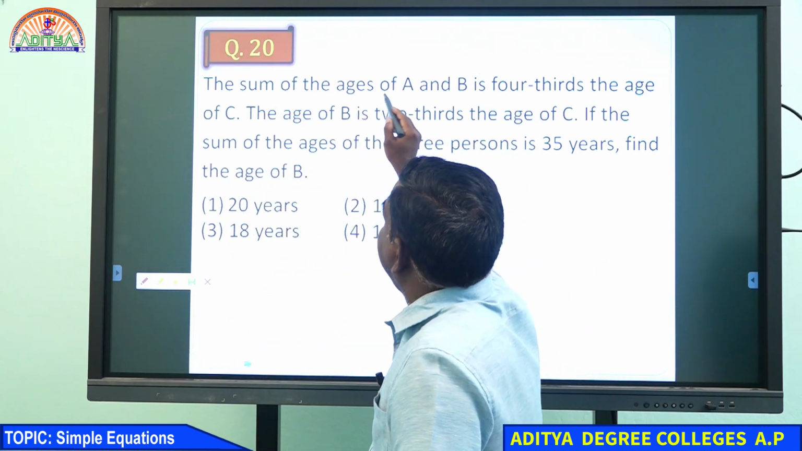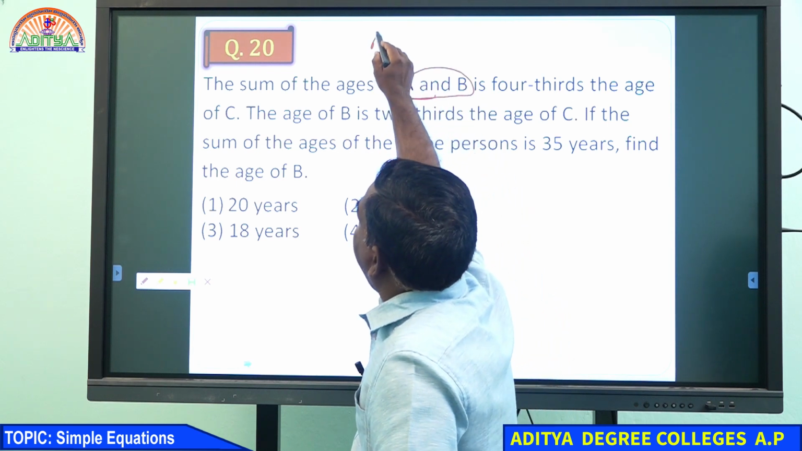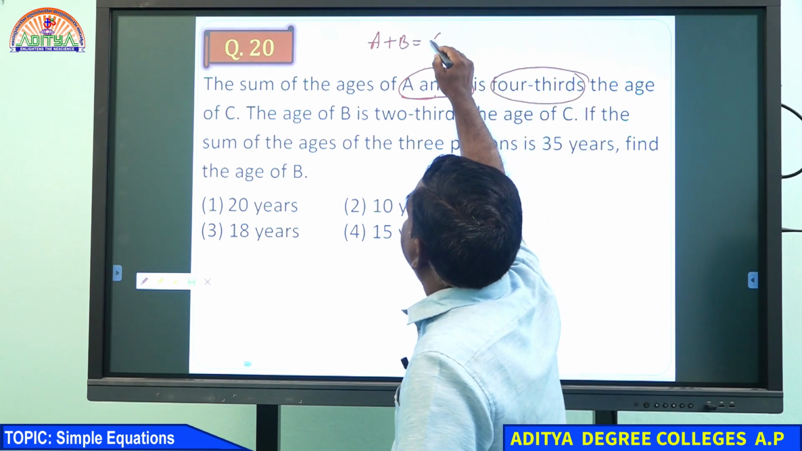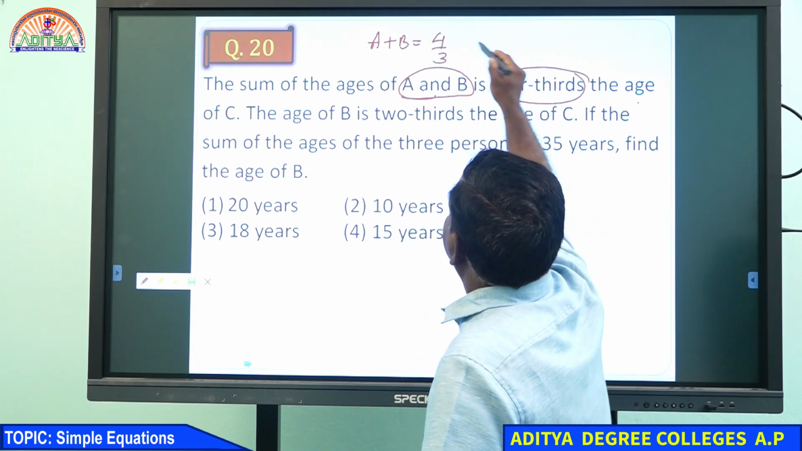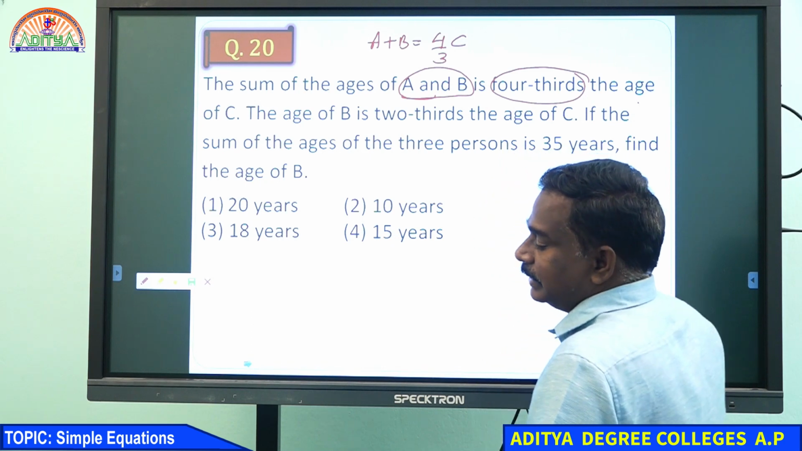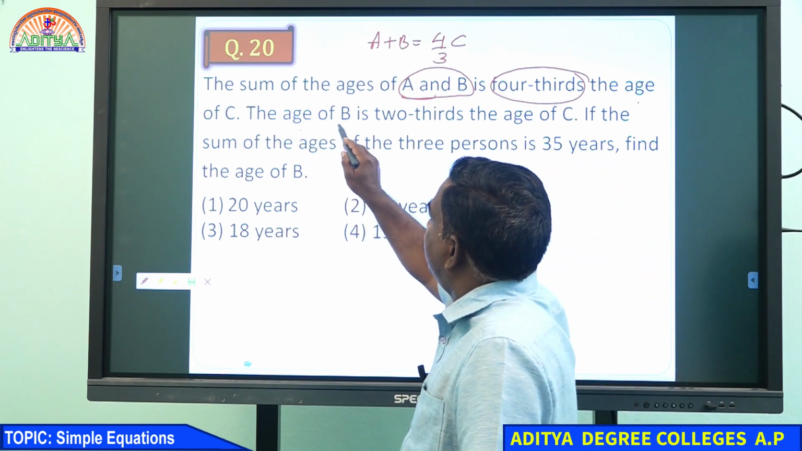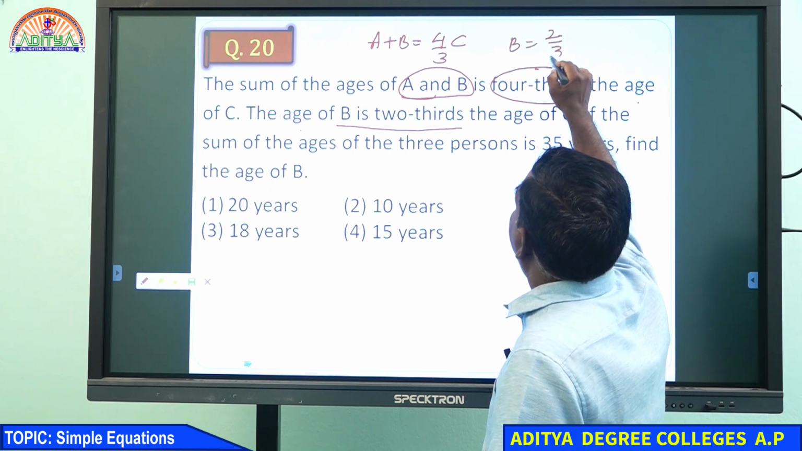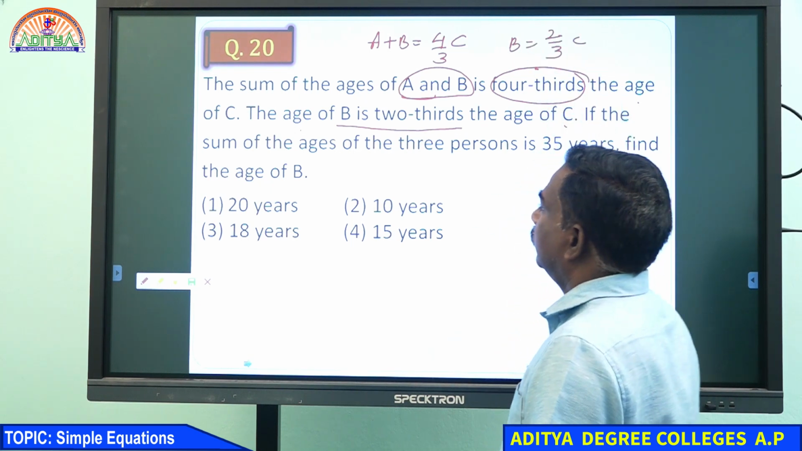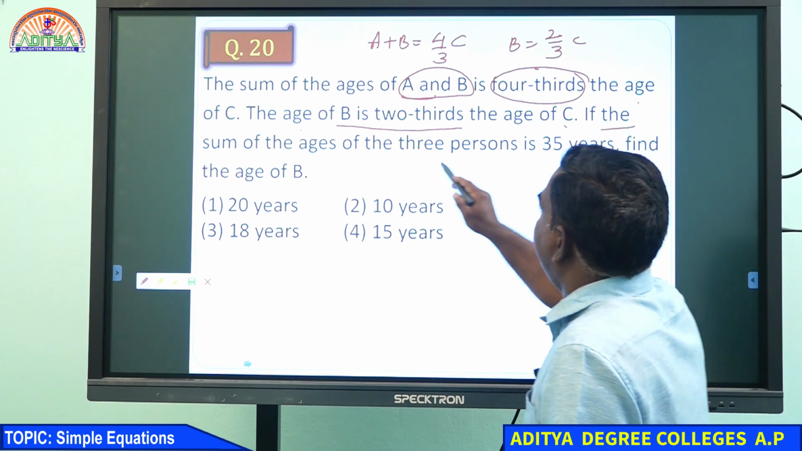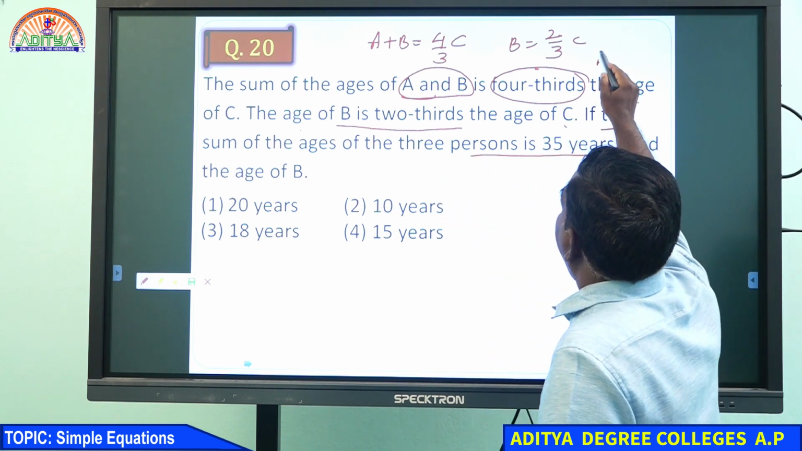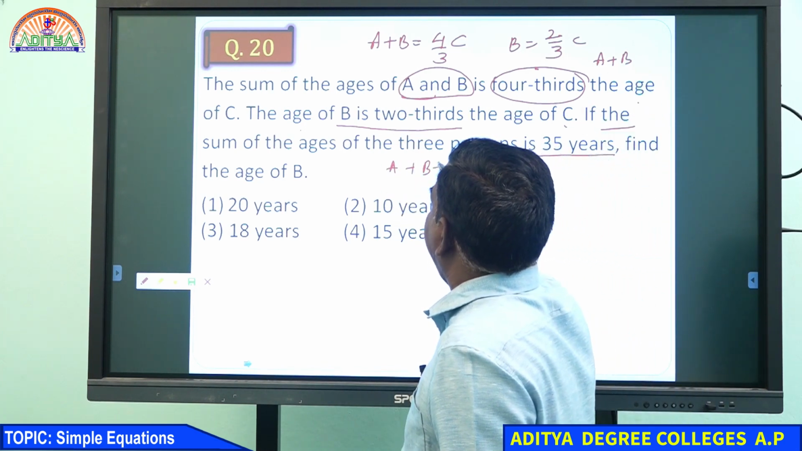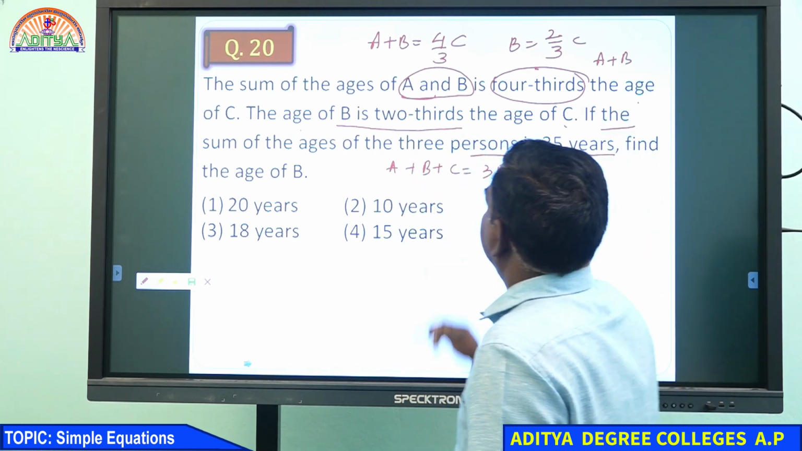Gayatri, will you want one more explanation? See, the sum of ages of A and B, it means A plus B, is 4/3 of C. That is the first equation. Gayatri, listen carefully. Second equation, B is 2/3 of C. And three of them together have 35 years. So A plus B plus C is given as 35.